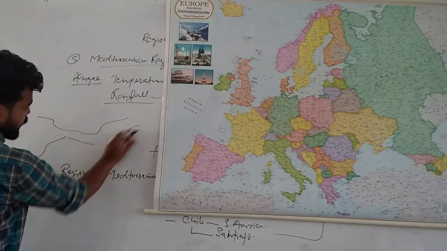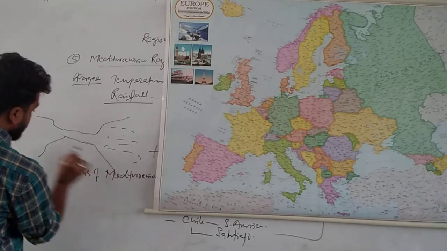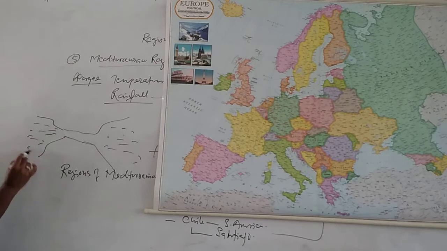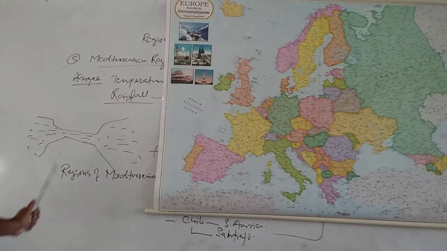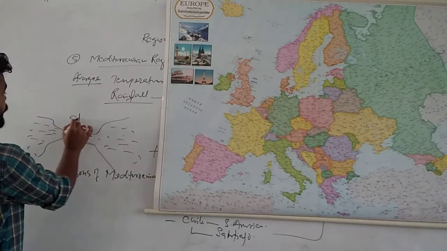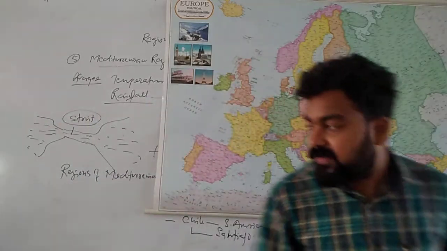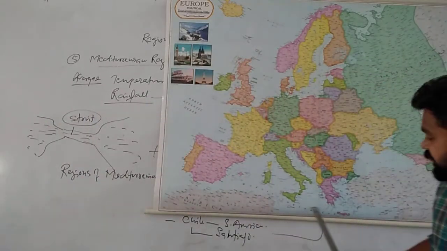Suppose there are two water bodies here. This is also a water body, and this one is also a water body. This is simply a narrow passage of water, a narrow channel connecting two big water bodies. That is called what? Strait. Like the Palk Strait between Sri Lanka and India. So the Strait of Gibraltar is connecting this Mediterranean region.